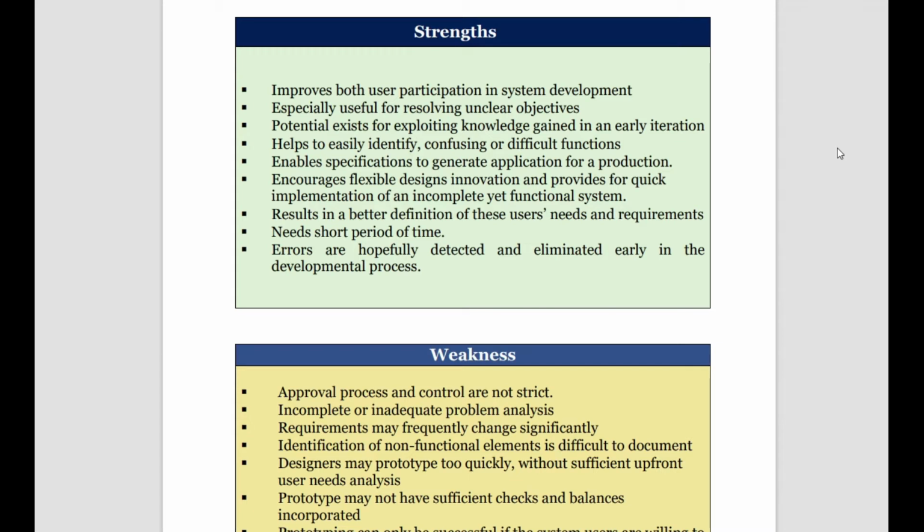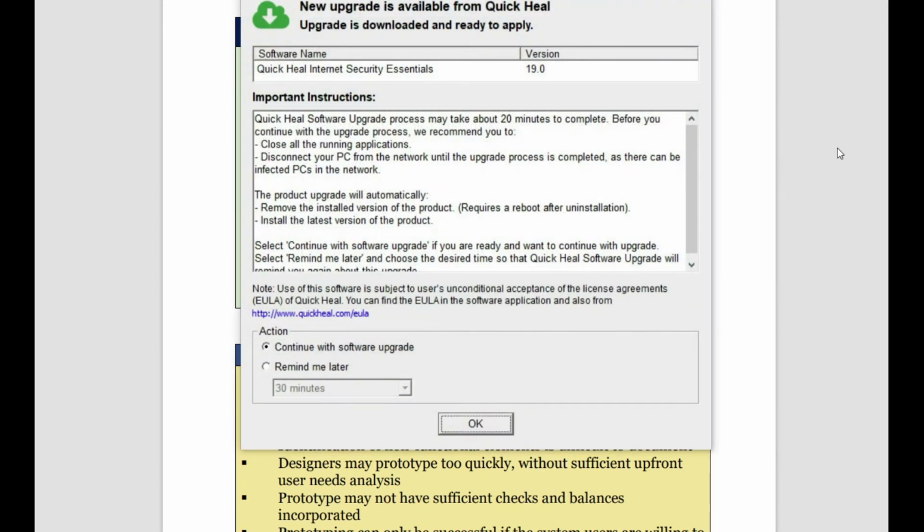First thing, both user and developer can participate. It is useful for resolving unclear objectives, meaning once he specifies clearly, only then can it be further developed. Then it can exploit the knowledge and potential it can develop. It can easily identify confusing or difficult functions. It enables specifications to be generated.